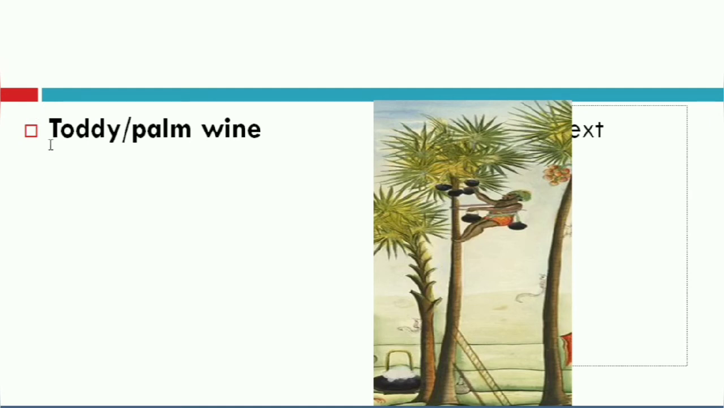Next one is toddy or palm wine. This is one of the traditional drinks of southern India, which is nothing but sap. They collect the sap from the palm trees, the fluid coming out of the leaves. So this sap is fermented in pots, and the same will be sold in the name of toddy or palm wine. Locally we call it kallu. Right? This is also a fermented product by microorganisms.